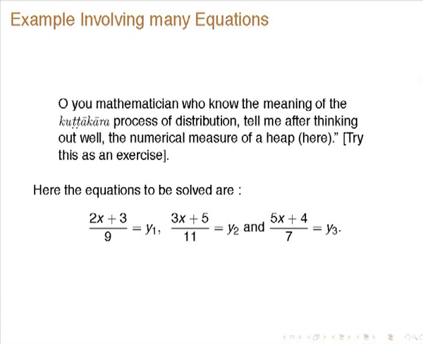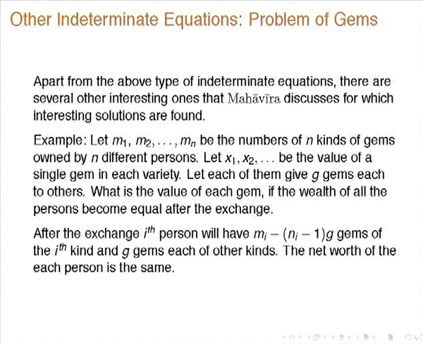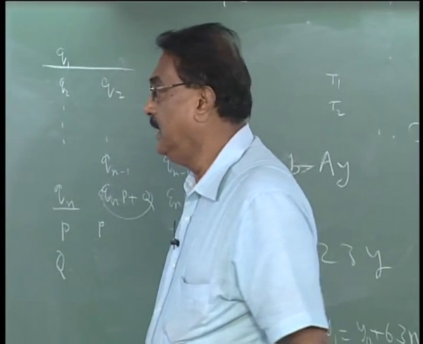Essentially what you have to do is: 2x plus 3, among the 2 heaps, after it was divided among 9, 3 was the remainder. So (2x plus 3) by 9 is equal to y1, (3x plus 5) by 11 is equal to y2, (5x plus 4) by 7 is equal to y3. So, the 3 indeterminate equations you have to solve, and you just have to look at the procedure a little more in detail, and you will be able to arrive at it.